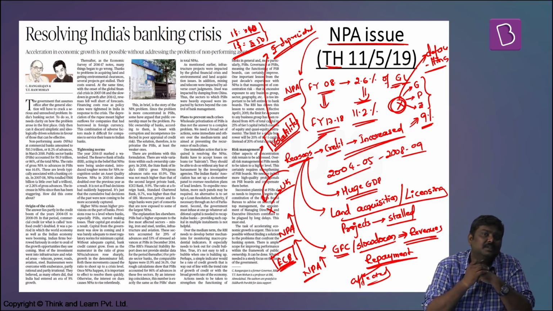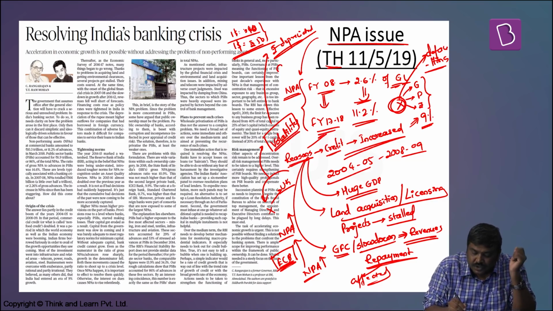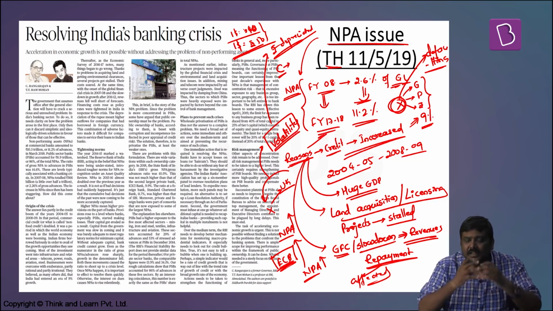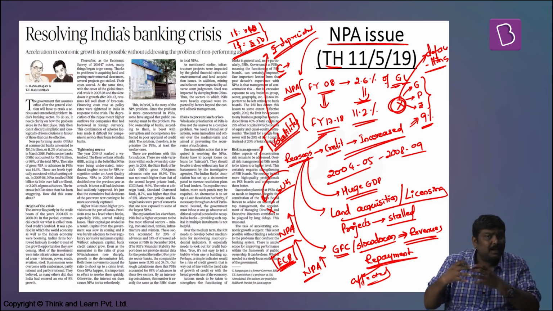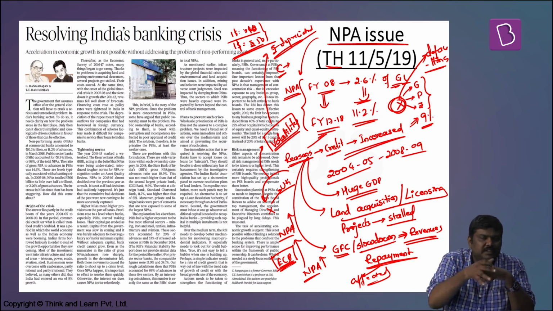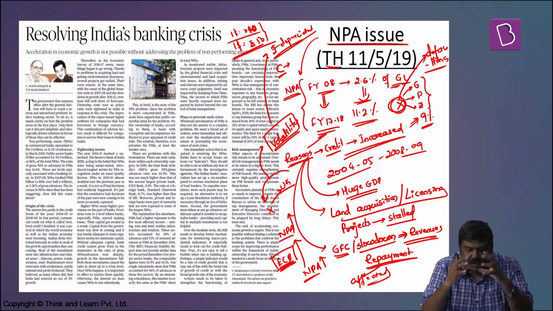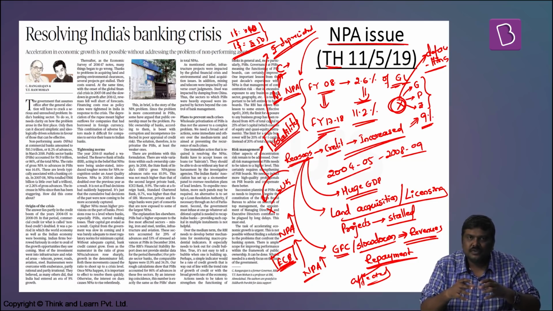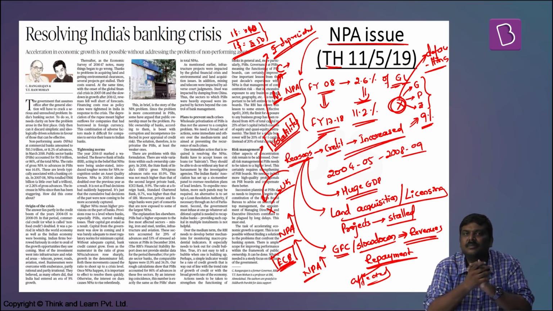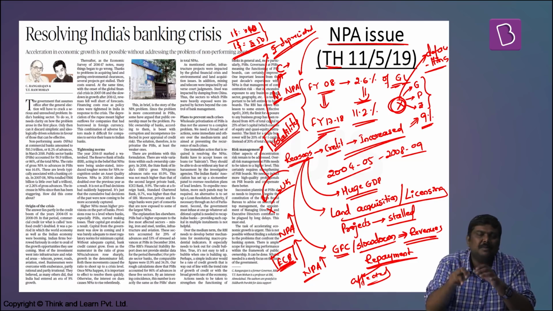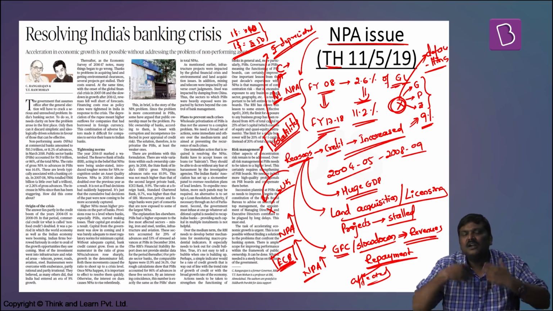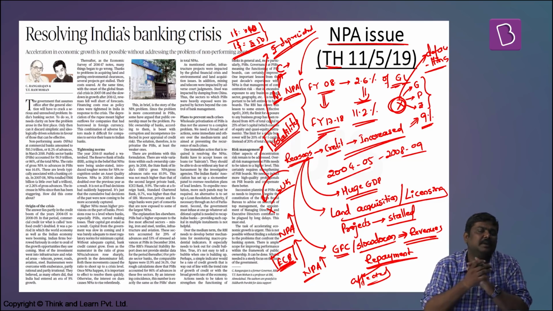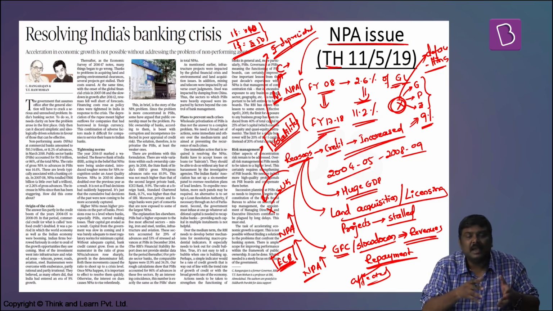The second argument is that many of the consortia of lenders, that is, groups of lenders who have given loans to big companies which have started defaulting on these loans, also consist of private sector banks. So whatever issues are plaguing the public sector banks are also the same issues plaguing the private sector banks. Hence, we cannot simply say that we should convert the public sector banks into private sector banks. So what should be done in the banking sector?